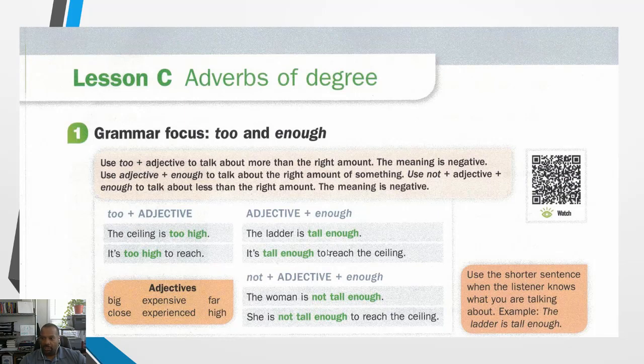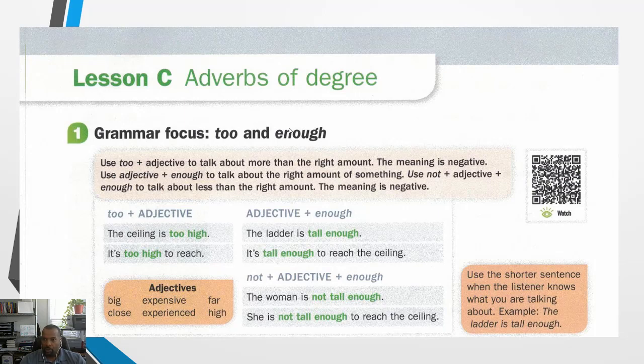If we want to use enough in a negative way, right, meaning it's not enough, right, we use not plus the adjective plus enough. Here's our example. The woman is not tall enough. Or, she is not tall enough to reach the ceiling. All right?